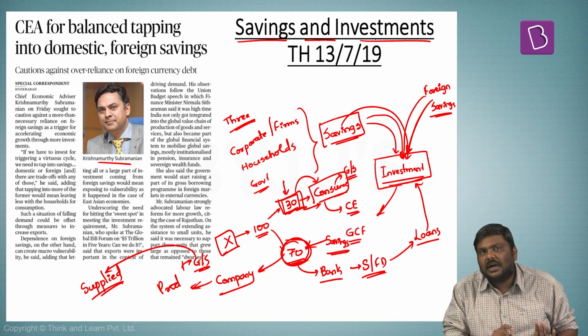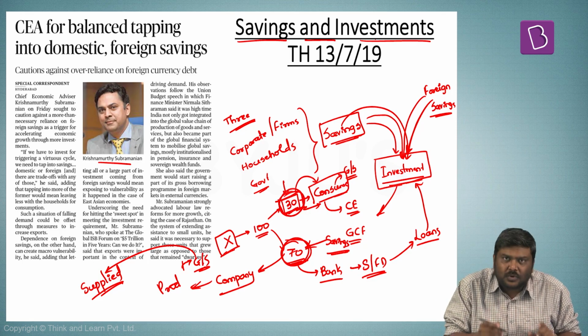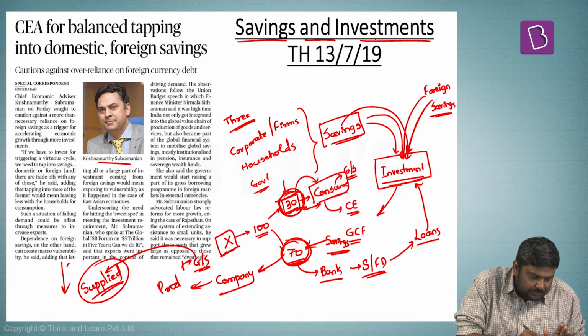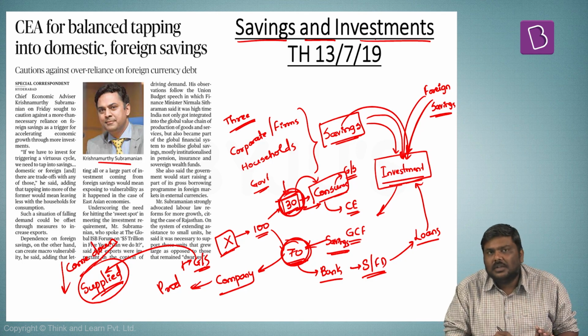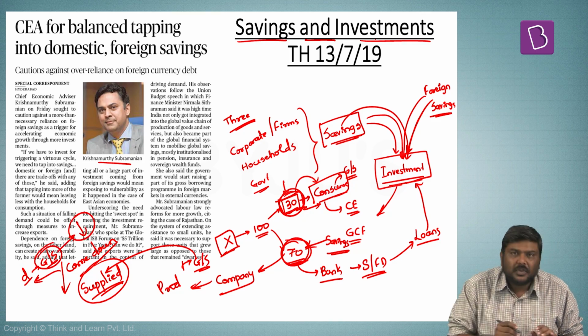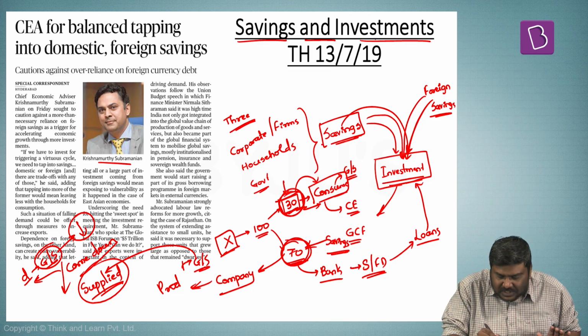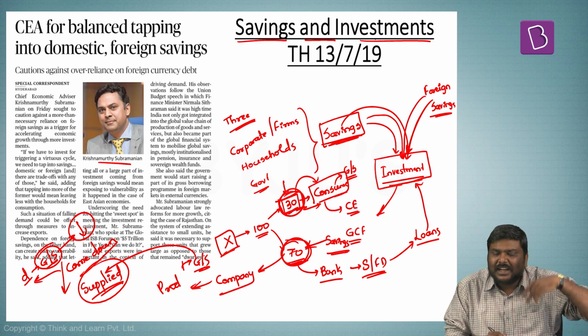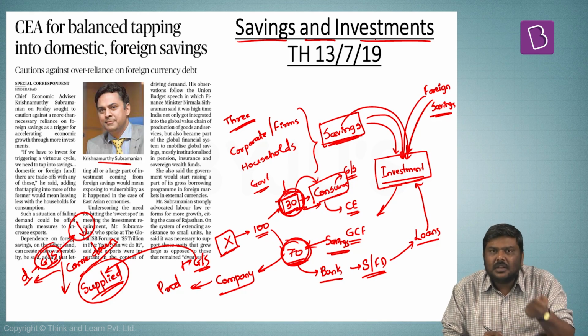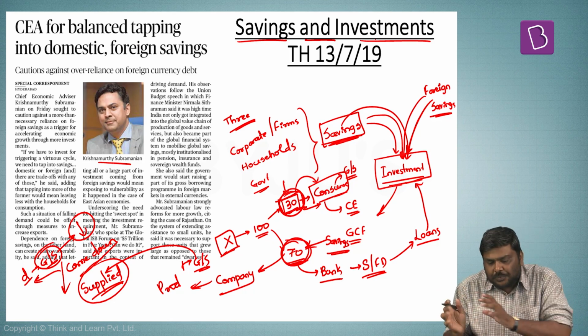Now, the impact will be, if this particular person X has given more than 70 rupees in the form of savings in the market, the money that is left with X to purchase the goods and services will come down. And when the expenditure will come down, it means the demand for goods and services will also come down. So look at this. If Government of India taps too much into the domestic savings, it will have a negative impact on the consumption or the demand for goods and services in the market.